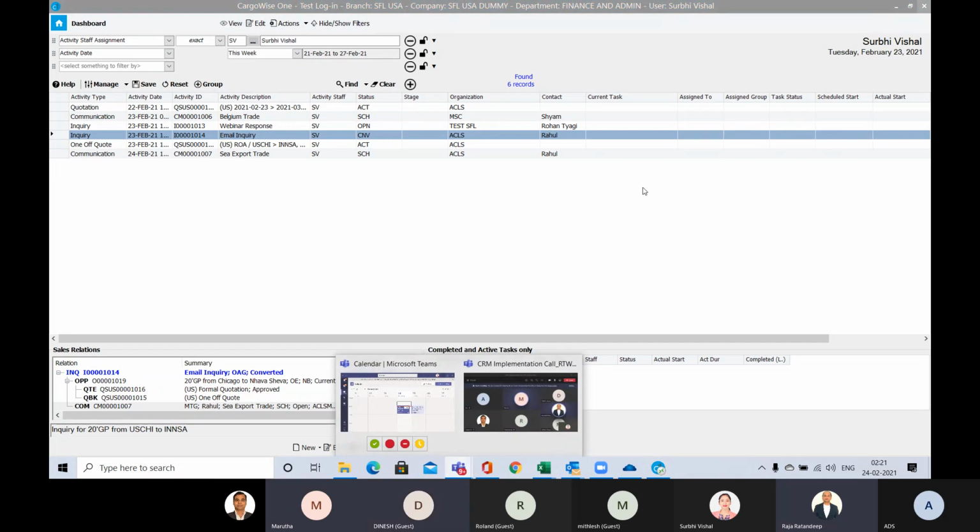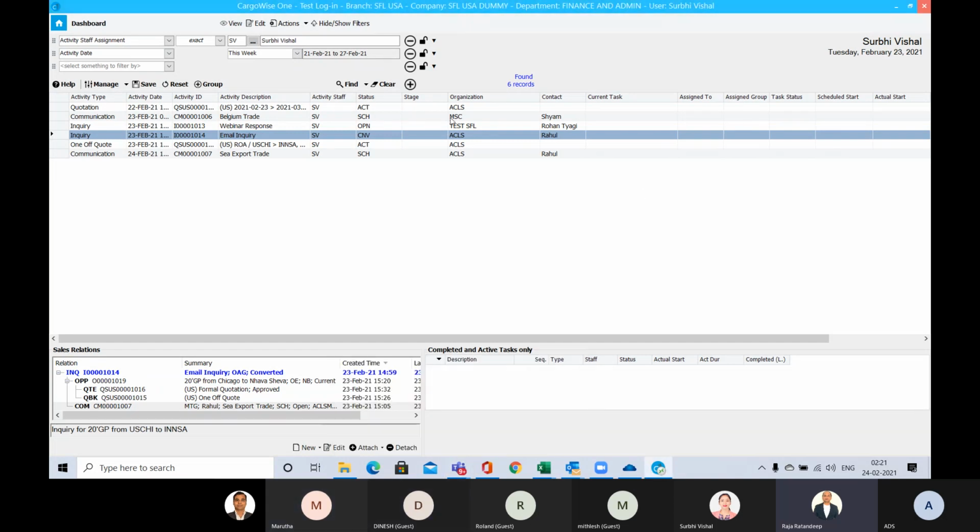Okay, sorry. So in fact, in these two sections, you can freeze your lowest margin and the highest margin inside CargoWise, but it will not stop you from sending the quote, because before sending the quote there's an approval mechanism. Somebody has to approve the quote. So there is a layer that gets added. But even though you approve the quote, if your margin is below 7%, the quotation cannot be converted to shipment.